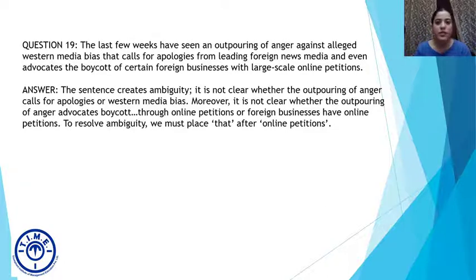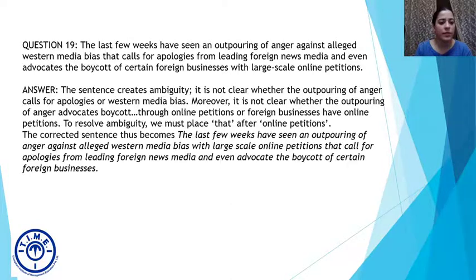I know that this is getting a little outstretched and a little complex, but let's see the answer and then everything will be clear. We'll slightly rearrange the words in the sentence, and the corrected sentence will become: the last few weeks have seen an outpouring of anger against alleged Western media bias. So, now it's very clear that the outpouring of anger is against Western media bias.